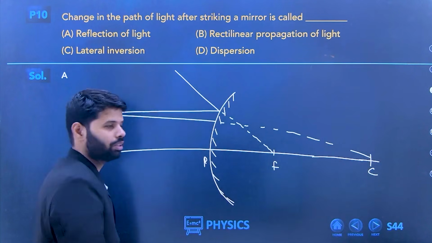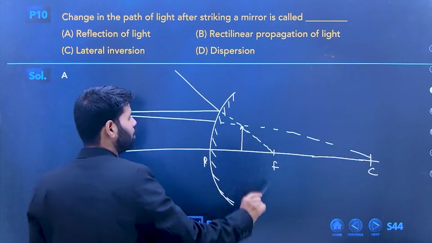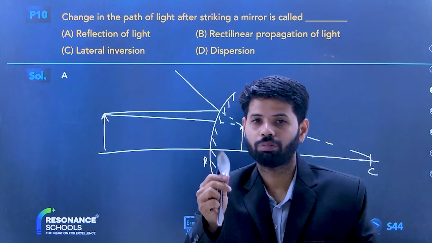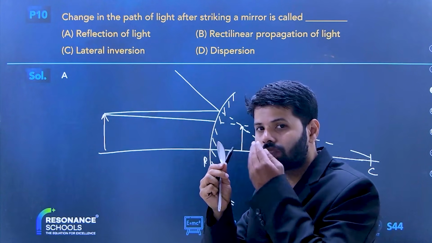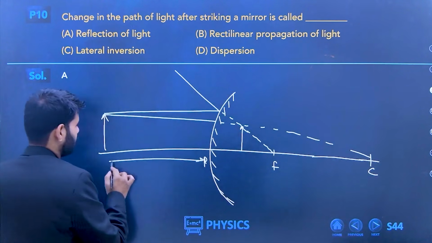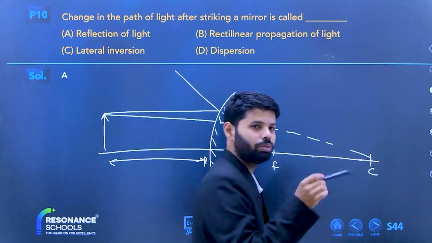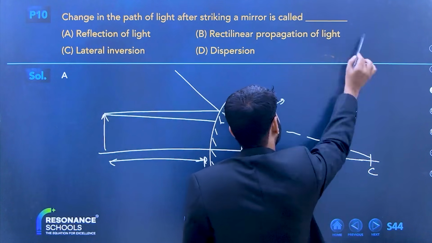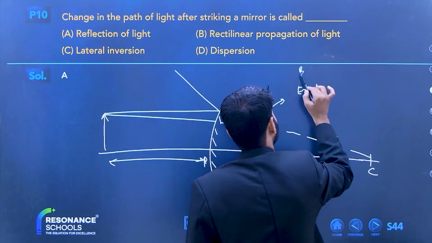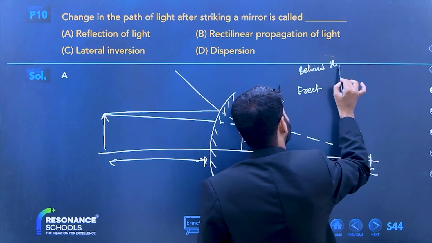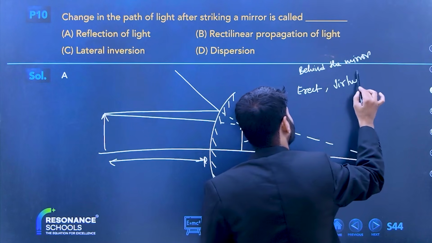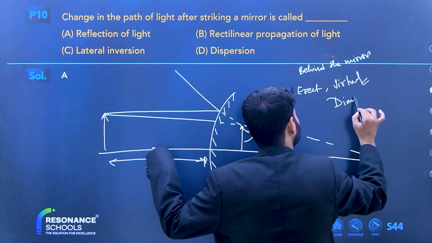Right? So what will happen? The image will be formed here. Now, some of you said that, sir, I am getting a very huge image. Do you know why? Because you are very close to the spoon. That's why you are getting a huge image. If you are a little bit away, then you will have a small image only. And what will be the nature? First of all it is erect, behind the mirror. Okay, virtual and erect. Diminished. For this case, it is diminished.